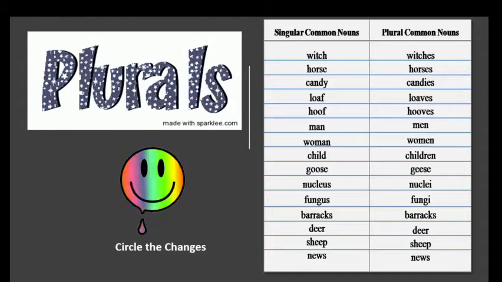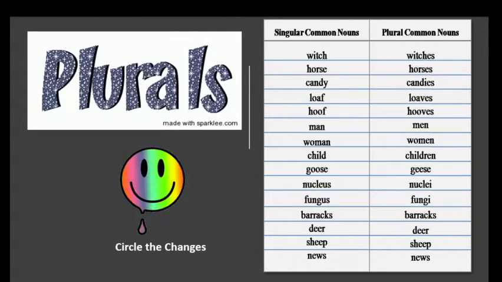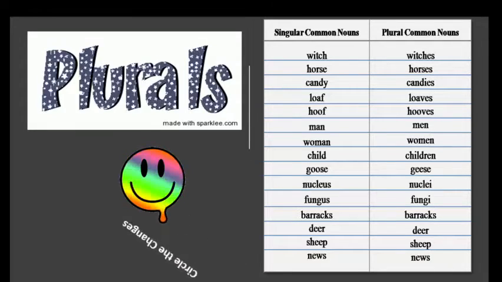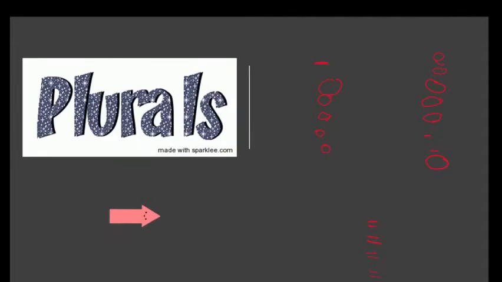So, can you circle the changes? They are different. We did not just add s here. It's either we added something, we changed something, or we left it as is. So, can you circle the change? Of course I can. Now this lovely arrow is my answer. He's pointing at my answer. Can you show me your answers of the plurals?